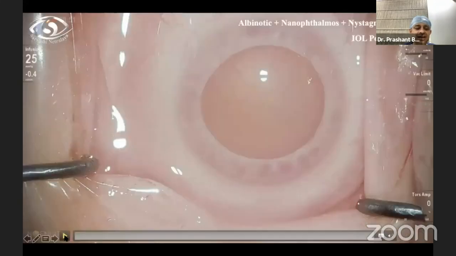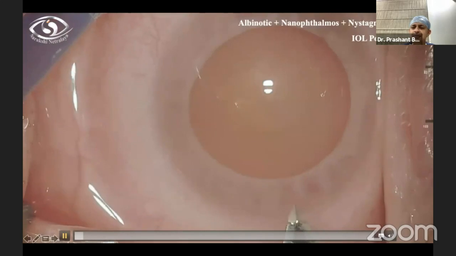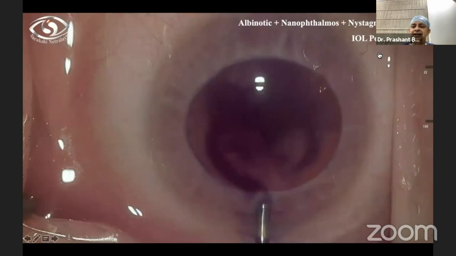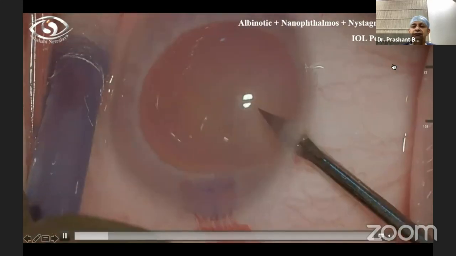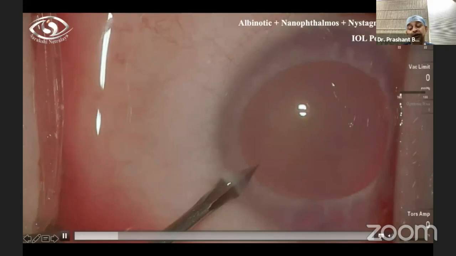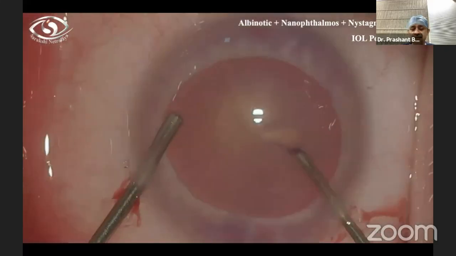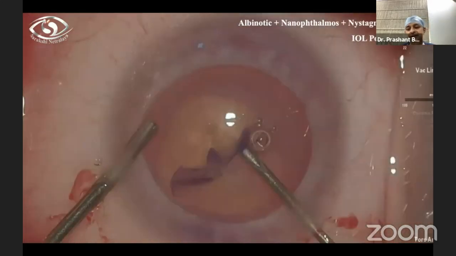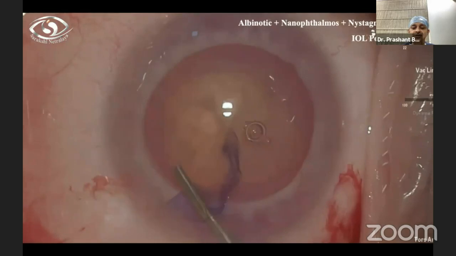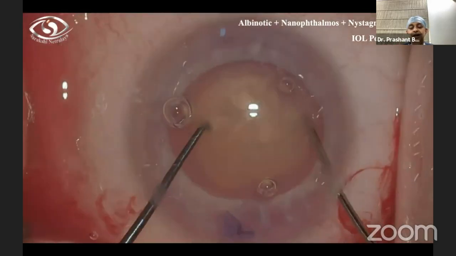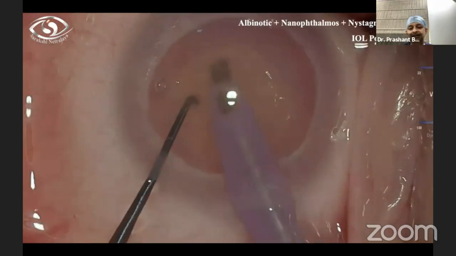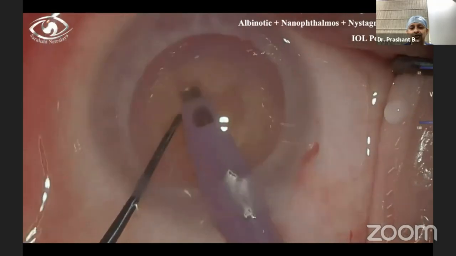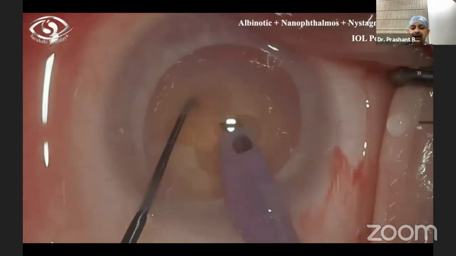Now, this is another challenging case for a cataract surgeon. This is an albinotic patient, nanophthalmos, grade 4 or grade 5 cataract and nystagmus. The IOL power required was 35 diopters and the anterior chamber depth was only 2.1 millimeters or so. The challenge was whether we should do it on a conventional microscope, but I opted for doing it under Ingenuity. The advantage was the sheer magnification and depth. I could feel the anterior chamber to be as deep as a few centimeters, so the inhibition of working under a small shallow AC was not there, and I could do it.